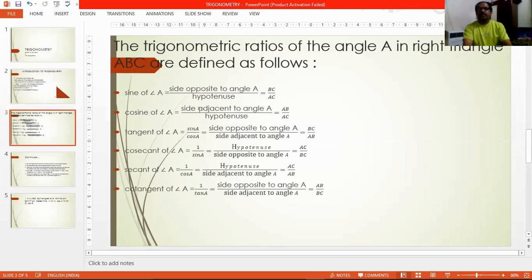Cos A is the ratio of the side adjacent to angle A to the hypotenuse, or from the diagram you can say it is AB by AC. The side adjacent to angle A is side AB and the hypotenuse is AC. So these two are very important trigonometric ratios, or you can say they are the basic trigonometric ratios. The remaining ratios